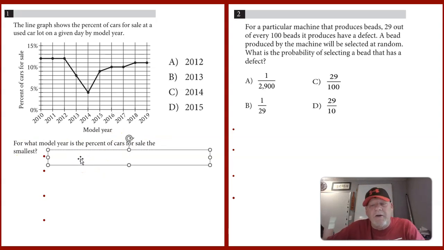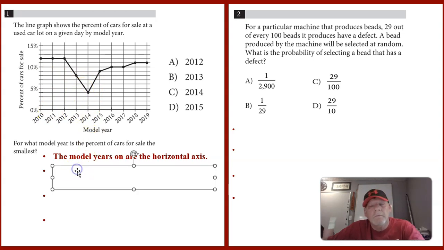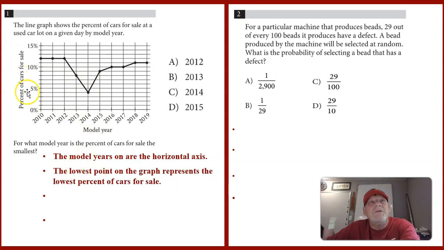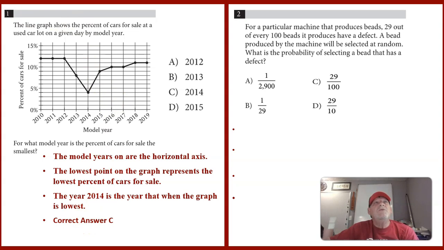So you have to look at the line graph, and the smallest number would be, the model years are on the horizontal, but the smallest number would be down in this area right here. That's where the numbers are the smallest in the percentages. So that would happen to be 2014, which would be answer C. So hopefully you were able to get that. This wasn't a hard one to start out with number one. Number one a lot of times isn't one of the harder ones.